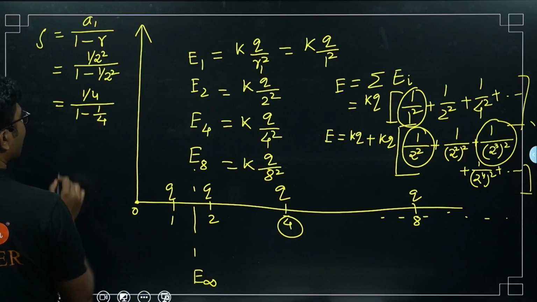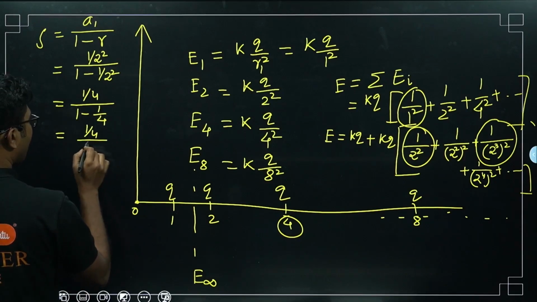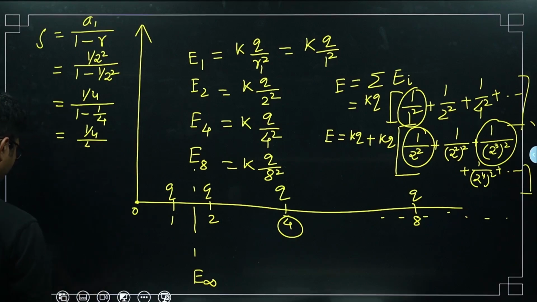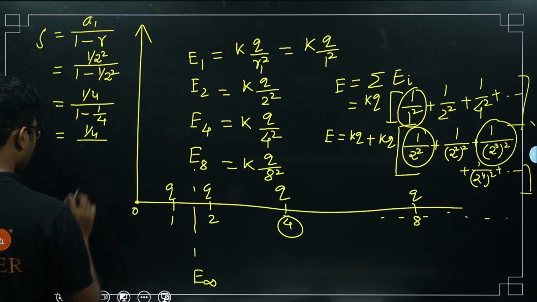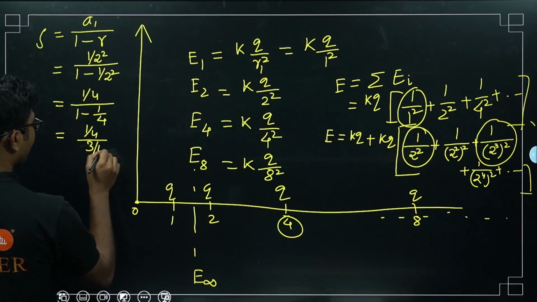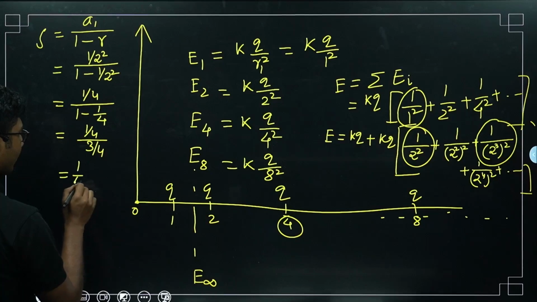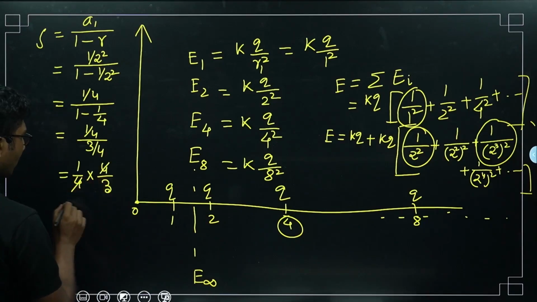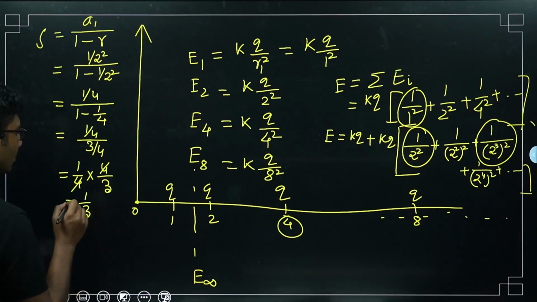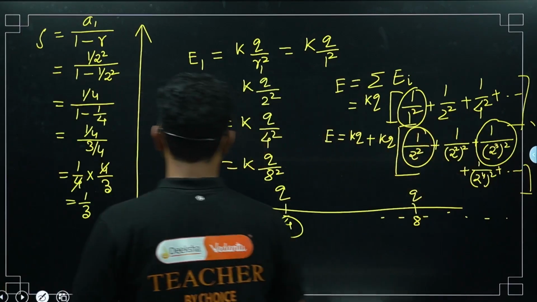Now what is 1 minus 1 by 4? It is 3 by 4, right? So it becomes 1 by 4 times 4 by 3. So you will get 1 by 3, right? So 1 by 3 is the sum of everything inside this bracket.